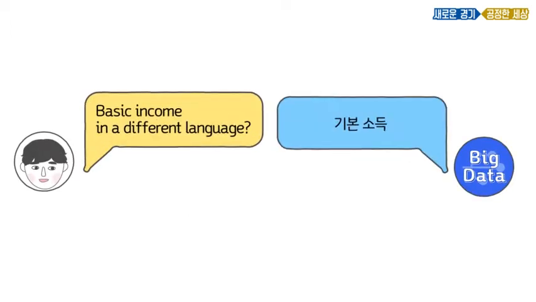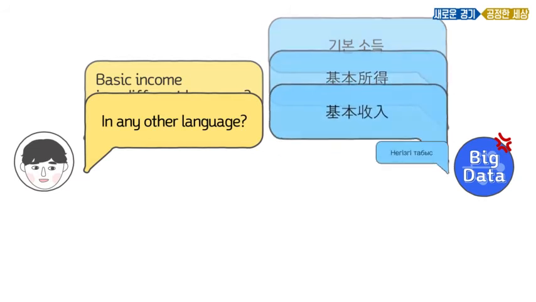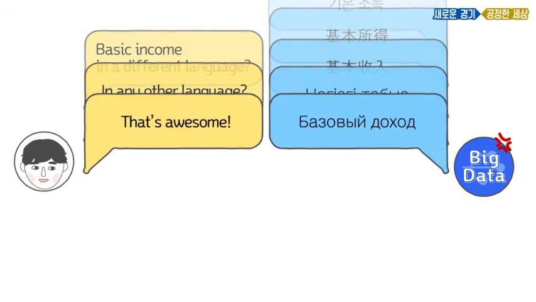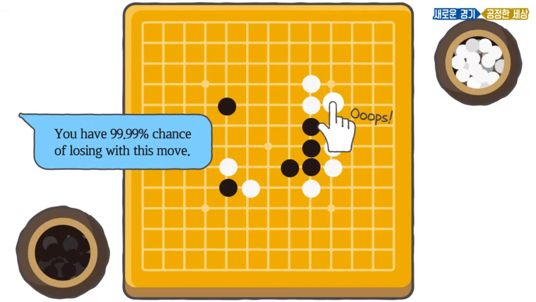Automatic translation services that convert any language to another utilize tens of billions of translated words on the internet. AlphaGo, which shocked the world in 2016 by defeating Sedol Lee 4-1, used the tens of millions of data saved on the internet for deep learning.